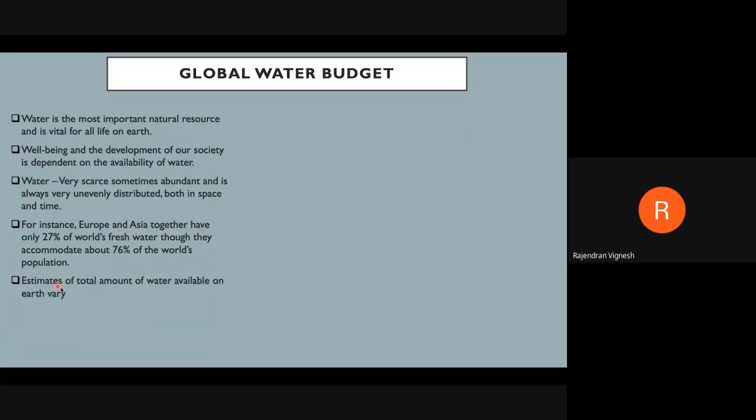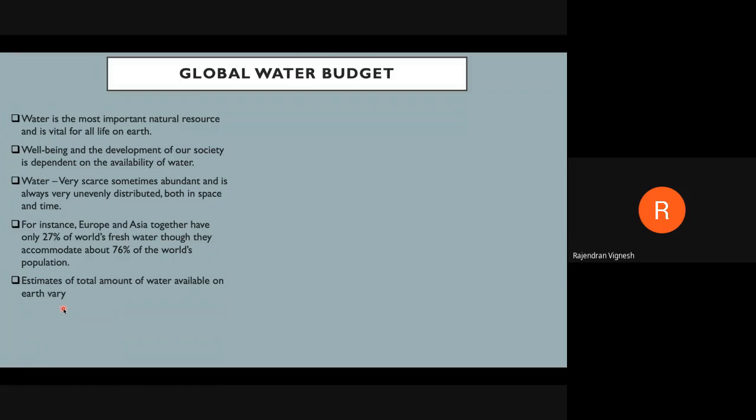Next one. What the global water budget tells about is that it estimates the total amount of water available on the earth. In the earth, different locations will have different amounts of water, so it may vary. In different locations, the water availability is different. That is what it tells. The global water budget discusses the estimates of the total amount of water available on the earth, which is varying all the time, right?